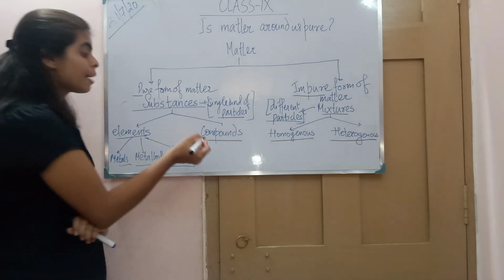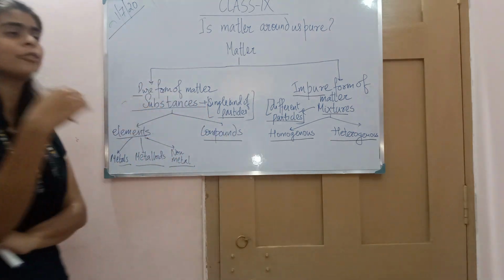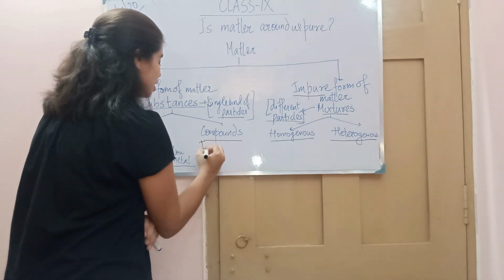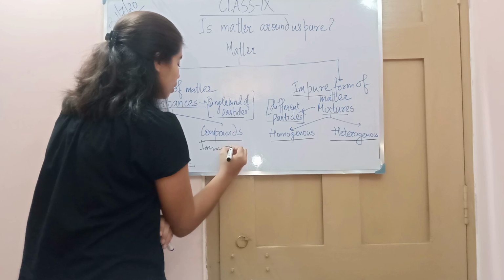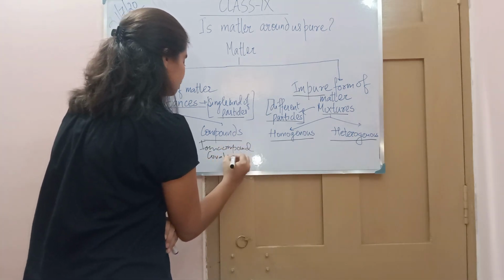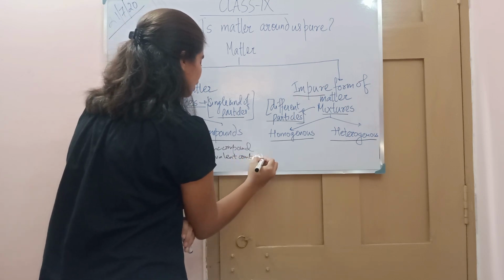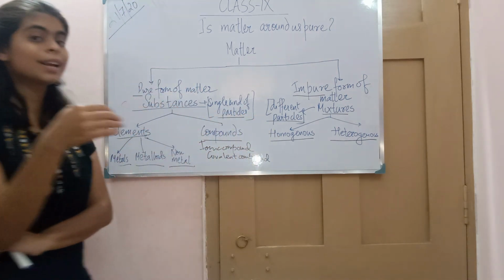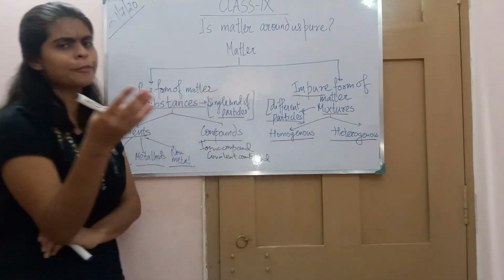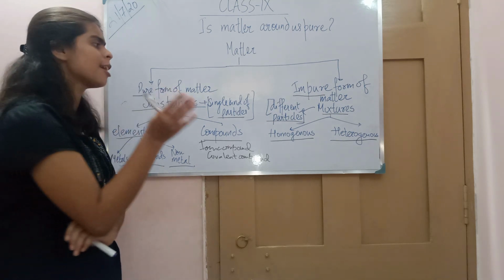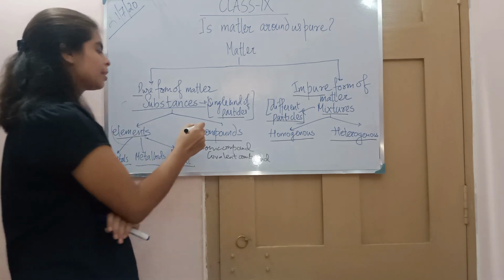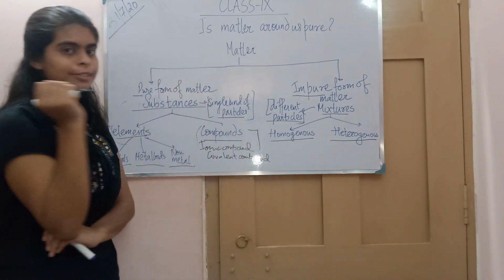Compounds are classified on the basis of bonds into ionic compounds and covalent compounds, and on the basis of acidity and basicity into acid, base and salt. So they are classified on the basis of different properties. Now today we will discuss elements and compounds and their characteristics.